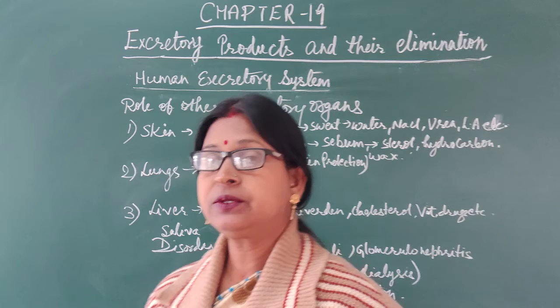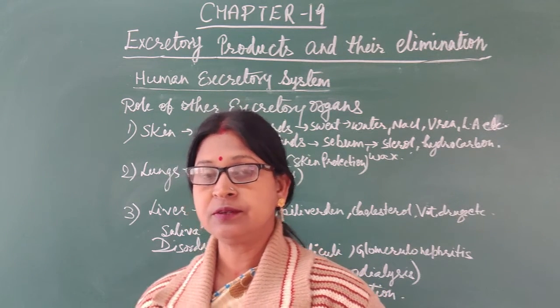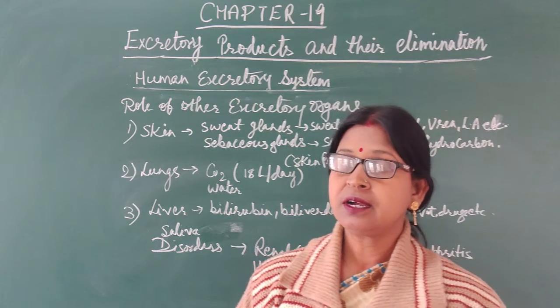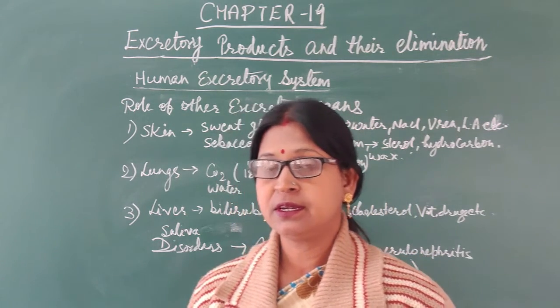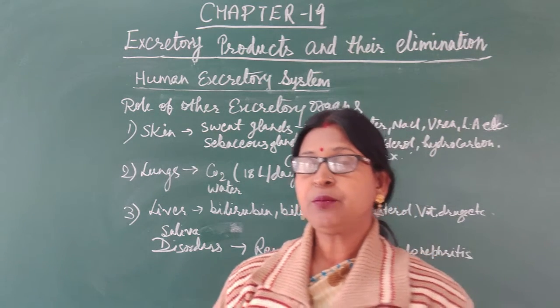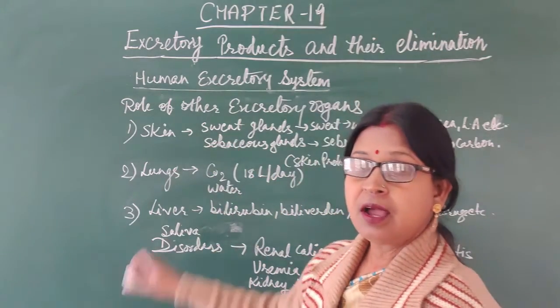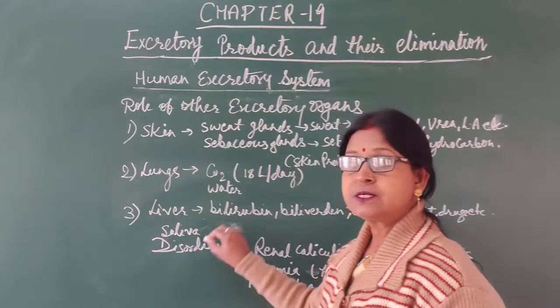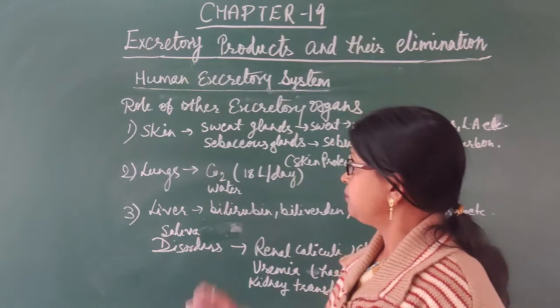We have studied the role of kidney, nephron, etc. in the process of excretion. But we know that other than the kidney, some other organs in the body are also involved in the process of excretion. The important organs are skin, lungs, liver and saliva. A small amount of excretion is also done by saliva.